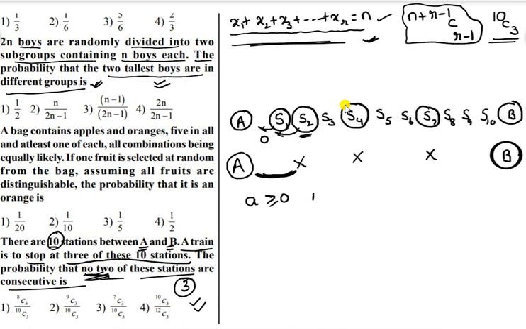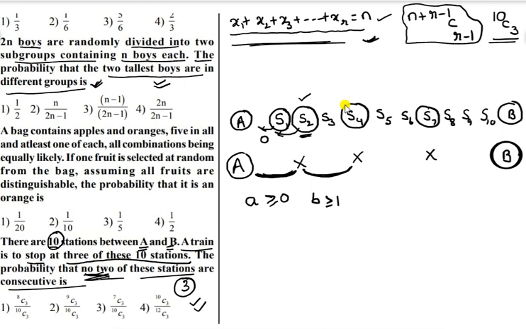Next, b denotes the number of stations between the first stop and the second stop, which must be greater than or equal to 1.